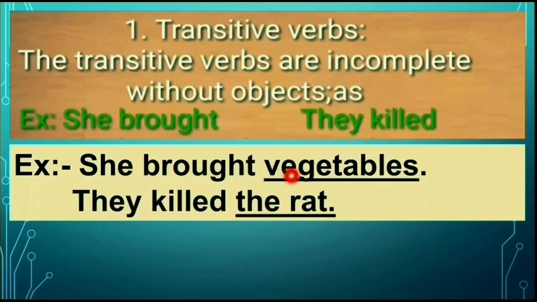She brought vegetables. Now it is a complete sentence. So brought is a transitive verb because it needs an object. They killed the rat. It needs something, an object, here. Without an object it is incomplete. So these verbs, brought, killed, are called transitive verbs. Is it clear?